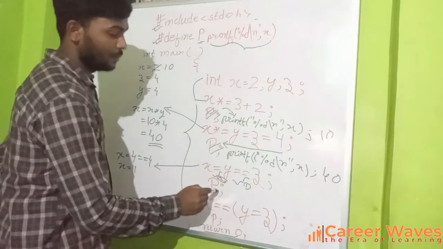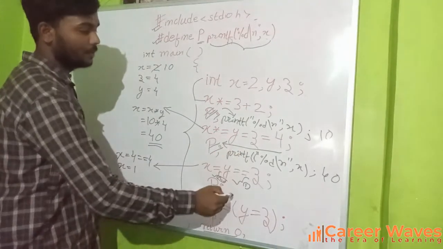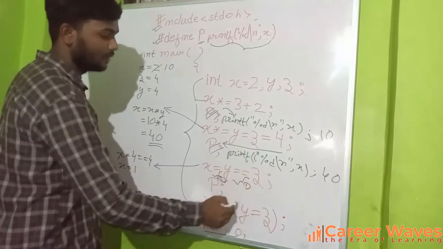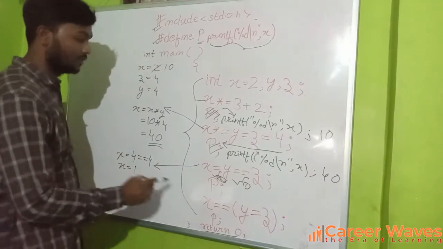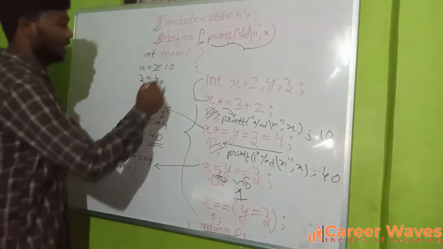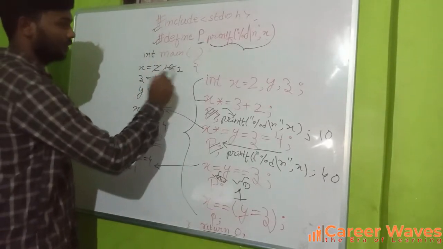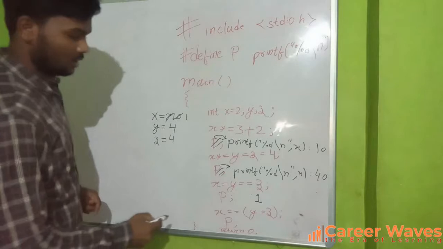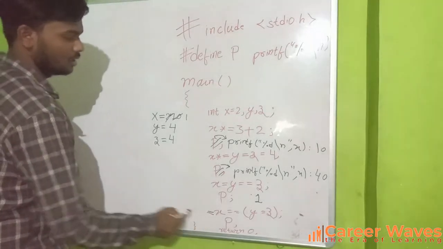Next coming to this p. Again this will be resolved with the printf statement line, so again the value of x will be printed. What is the value of x? The value of x is here 1. So 1 will be printed here, and again this will be replaced with 1.